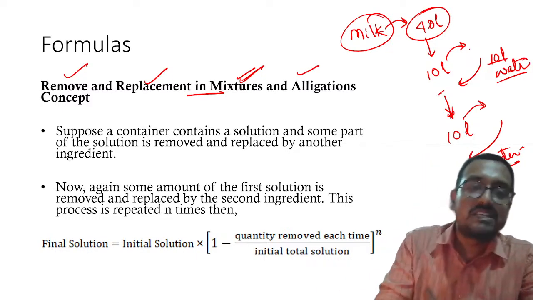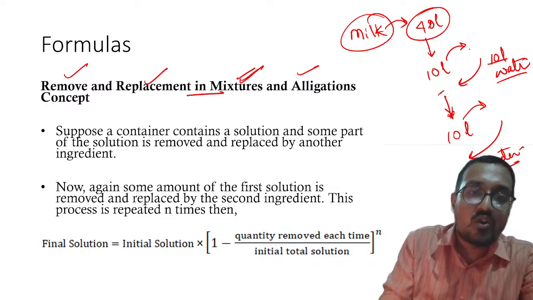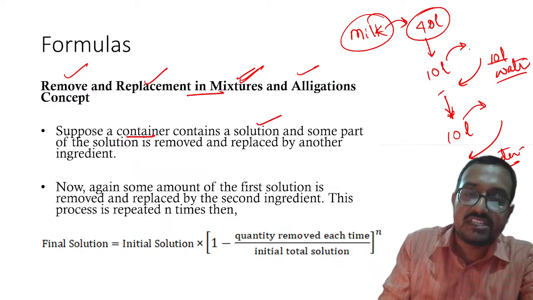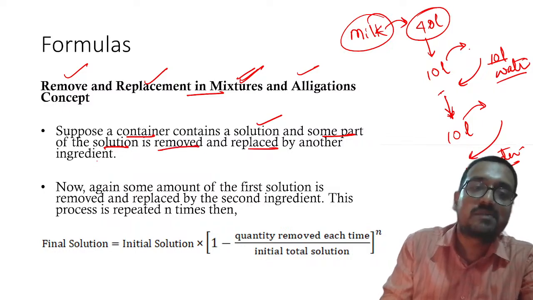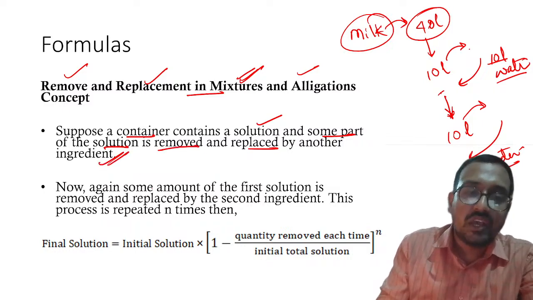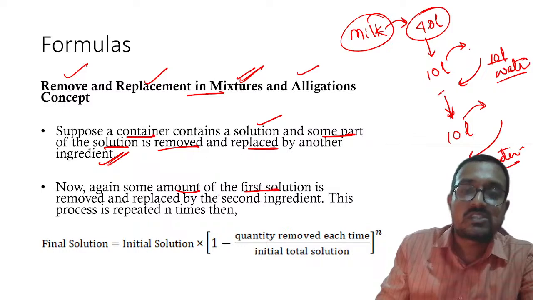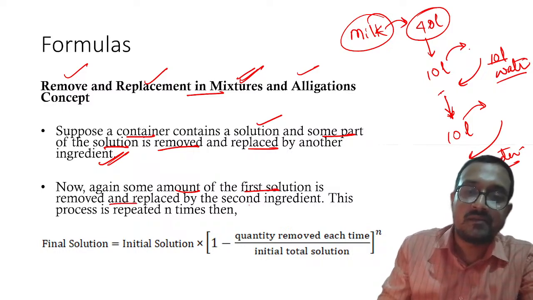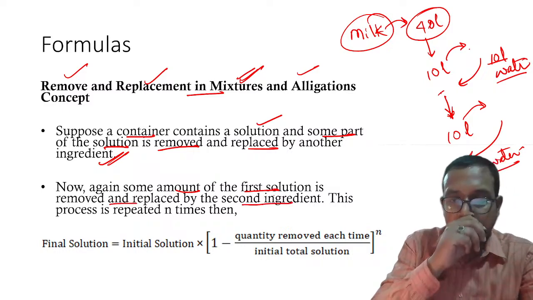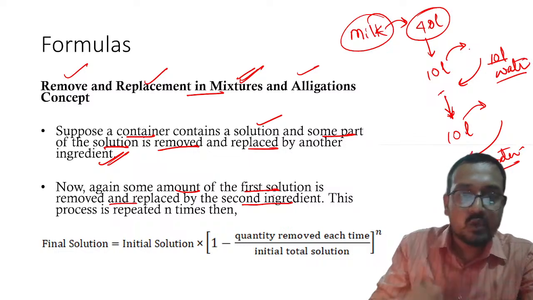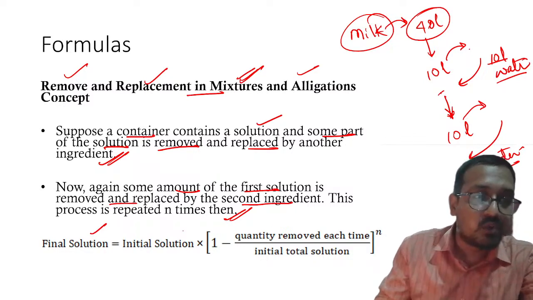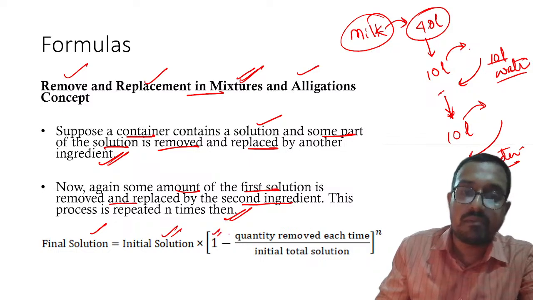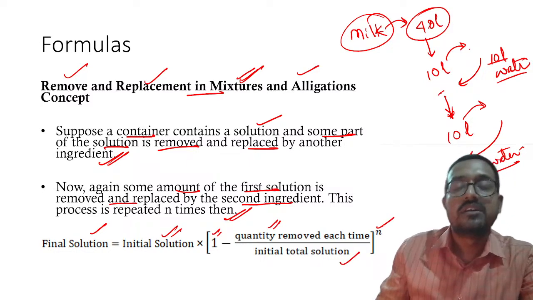Please remember how to approach this. Suppose a container contains a solution, and some part of it is removed and replaced by another ingredient. Again some amount of the first solution is removed and replaced by the second ingredient. This process is repeated n times. The final solution equals the initial solution multiplied by (1 minus quantity removed each time upon initial solution) raised to the power n.